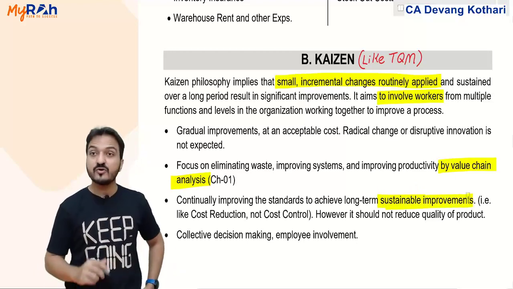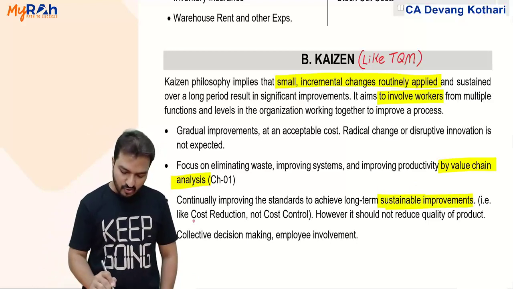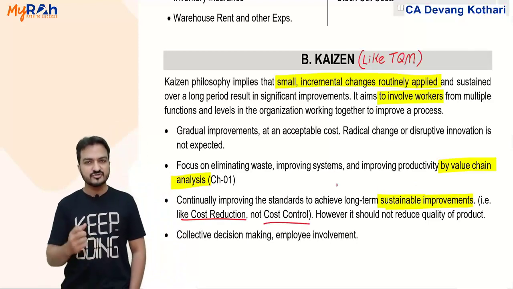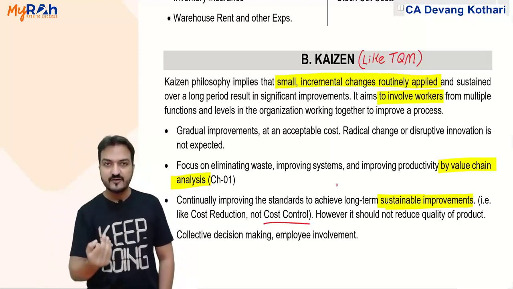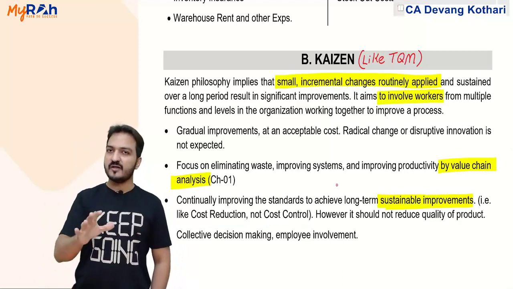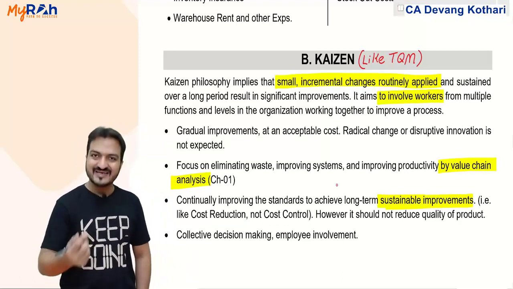So the improvements that you get should be sustainable. Sustainable meaning it should be like cost reduction, not like a cost control. What's the difference? Cost reduction, cost control. Yaad karo. Cost reduction is permanent, long term. Cost control is temporary. Now sustainable means it should be long term. Cost reduction is long term.